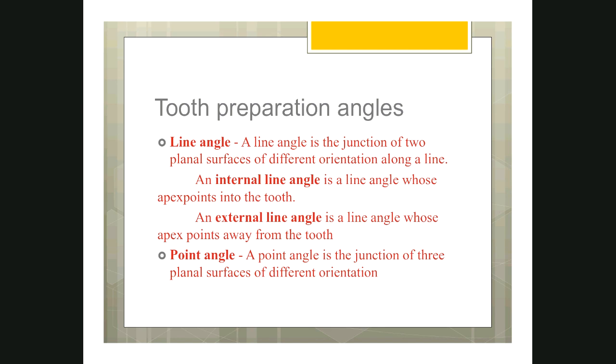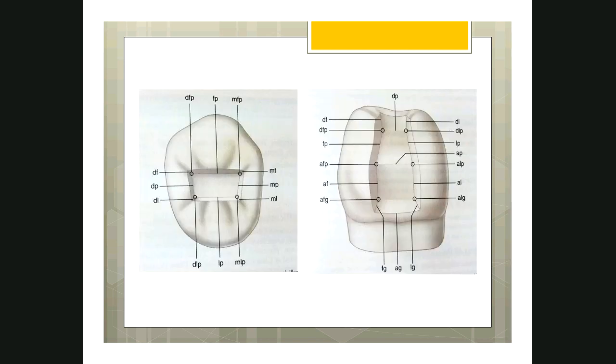Coming to the angles, there are two types. First one is the line angle. The next one is the point angle. Let's see what is a line angle and point angle. A line angle is the junction of two surfaces of different orientation. I'll show you the picture, you will understand.